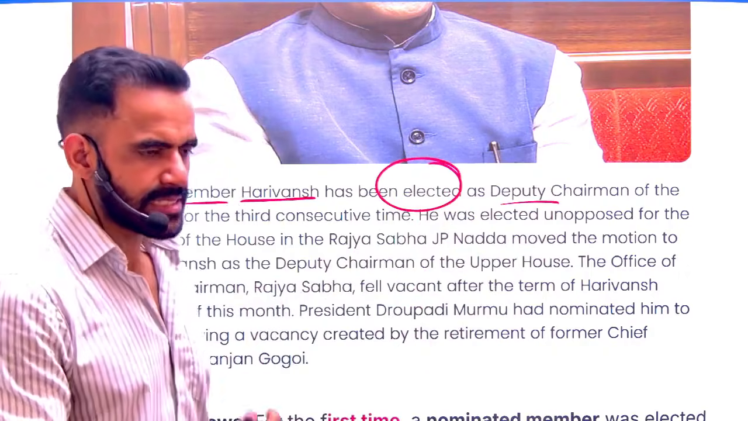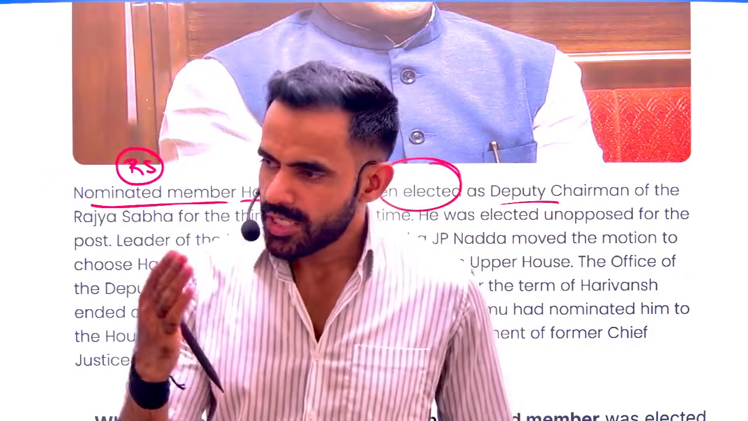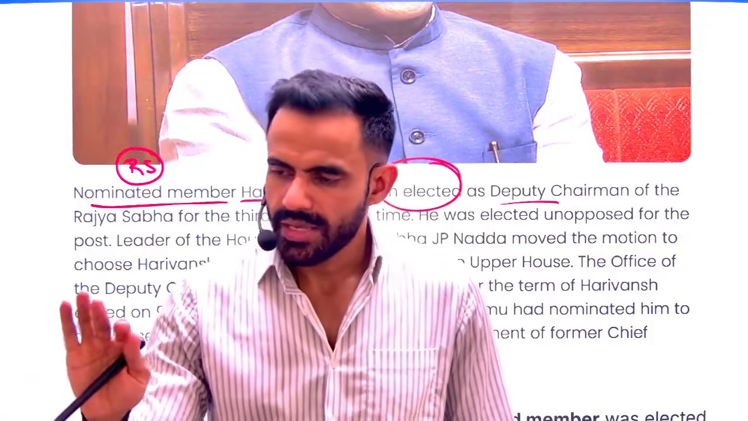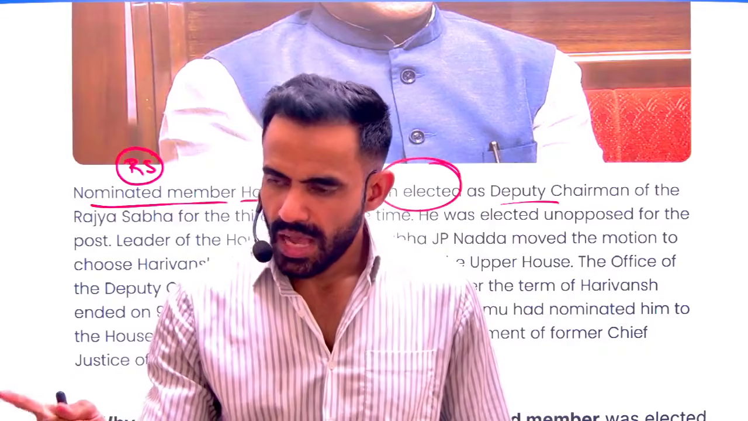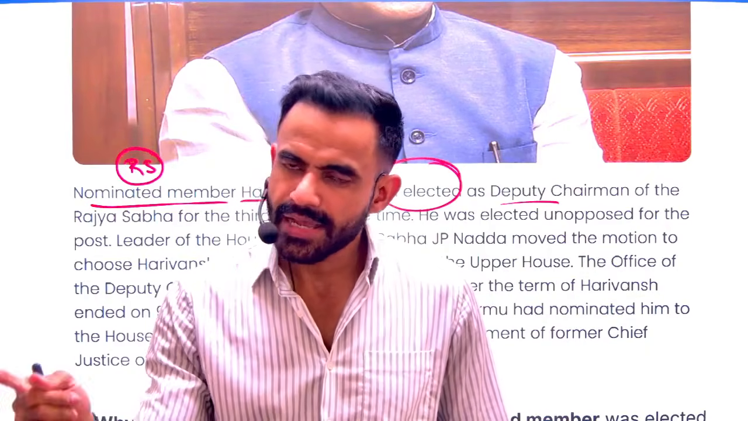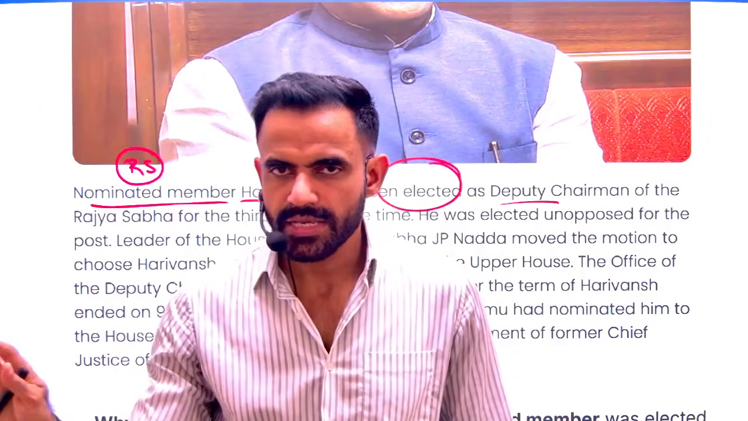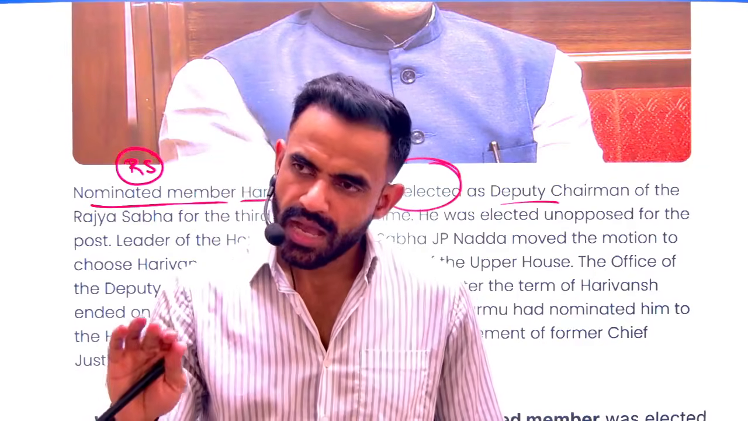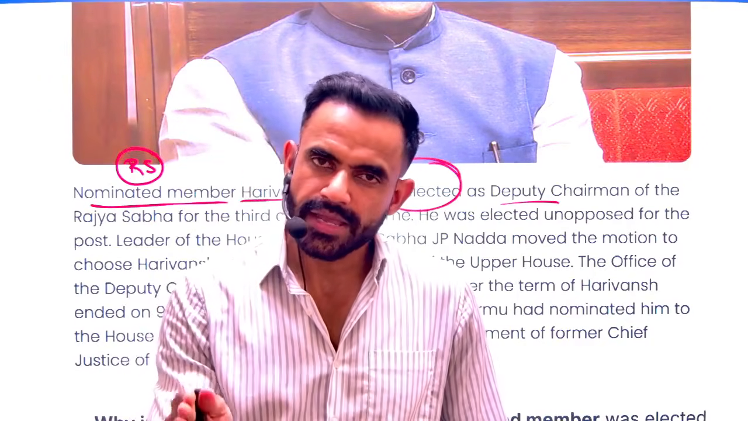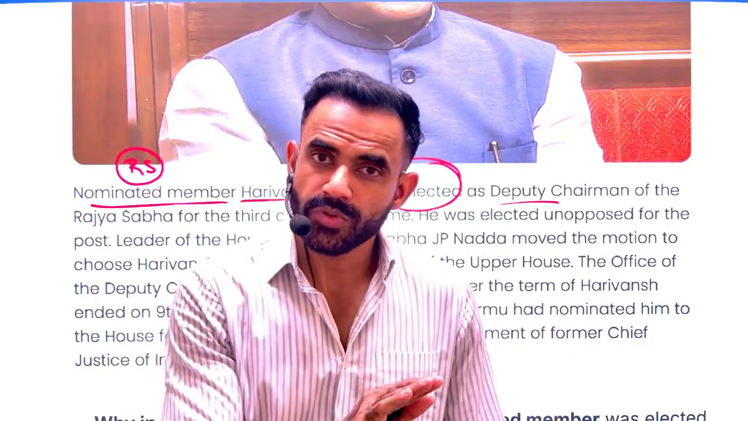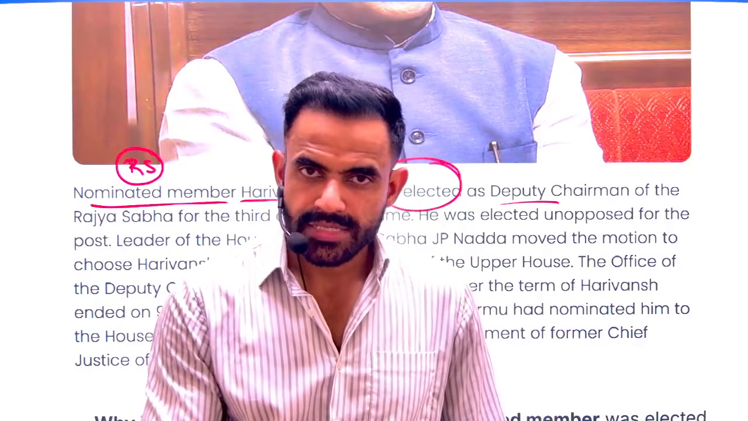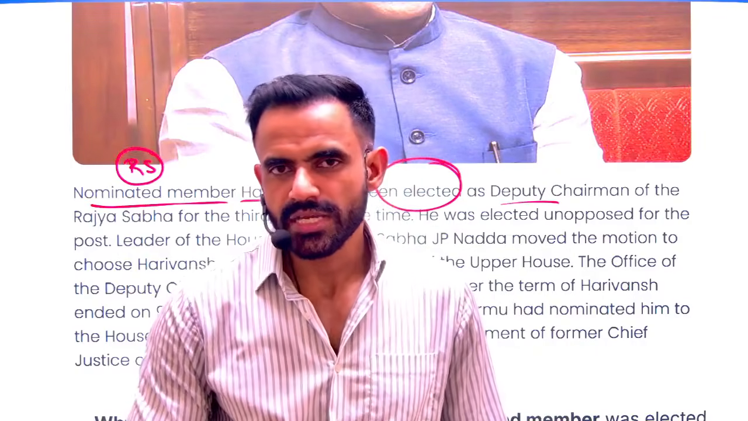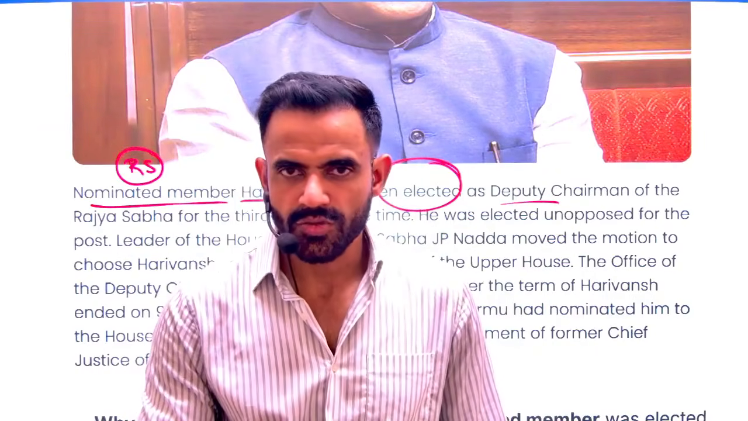In a very simple sense, let me explain the timeline of the event. So he was already the deputy chairperson of Rajya Sabha. His term ended. After the end of the term, he was again nominated. Previously he was serving, term ended, he was nominated. After being nominated, he was again elected as the deputy chairperson. This is the 3rd term for his appointment as deputy chairperson. So this is something you need to keep in mind.